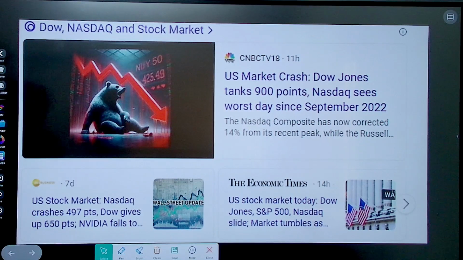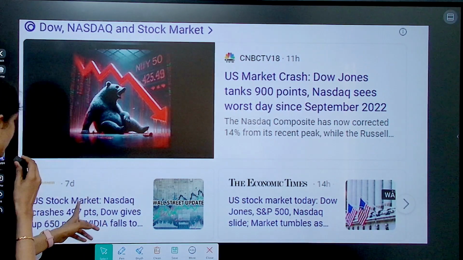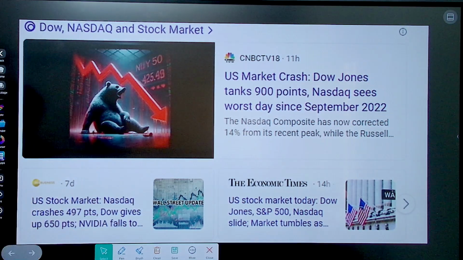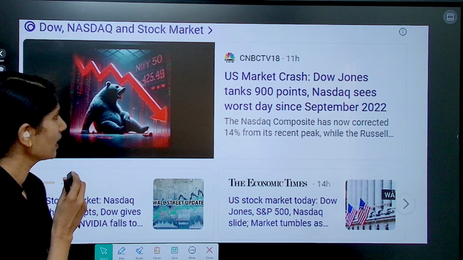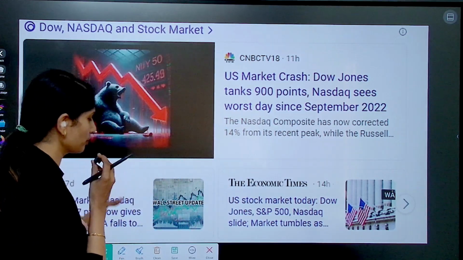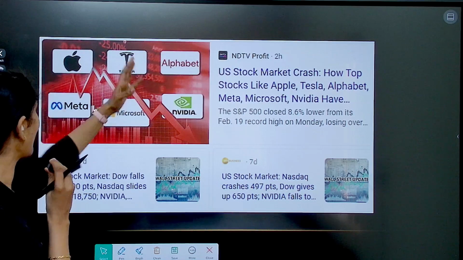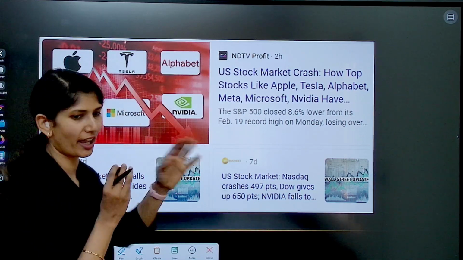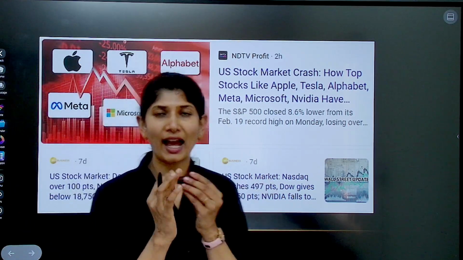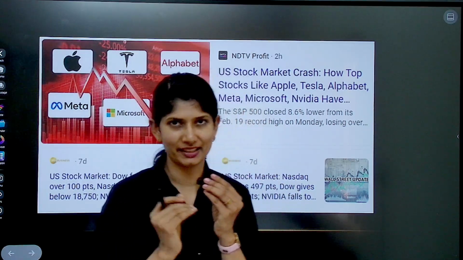Look at this. US market Nasdaq crashes 497 points. Dow gives up 650 points. Every single possible top stocks. Now look at this. Apple, Tesla, Alphabet, Meta, Microsoft, Nvidia, everything has had significant hit.